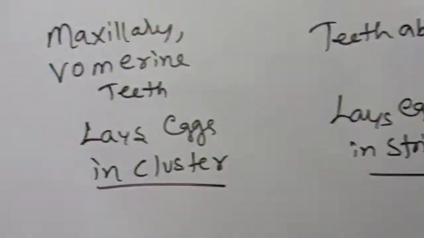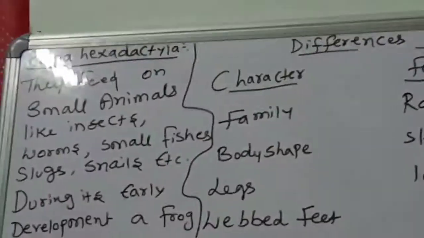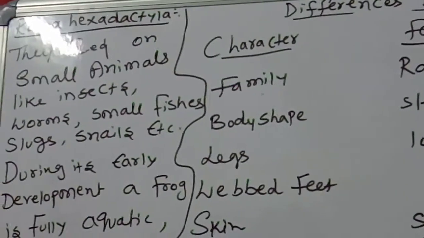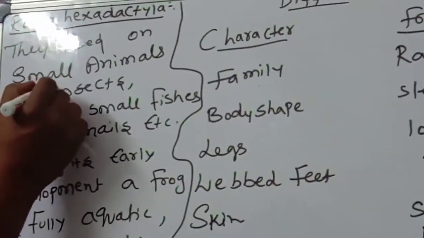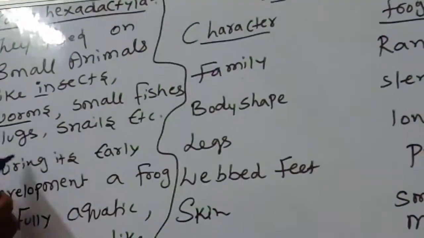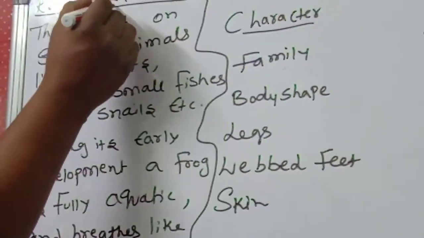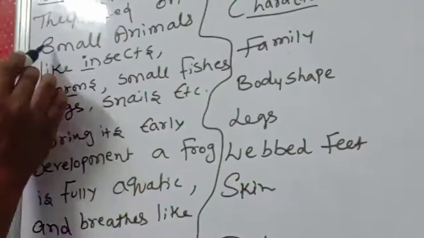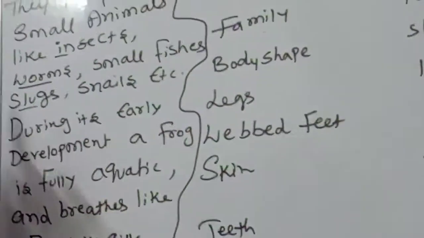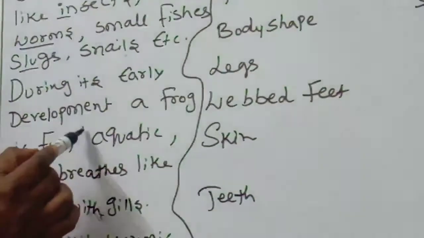Okay children, this is the most important concept. Observe very carefully. Rana hexadactyla is a frog. Frogs feed on small animals like insects, worms, small fishes, slugs, snails, etc. During its early development, a frog is fully aquatic.